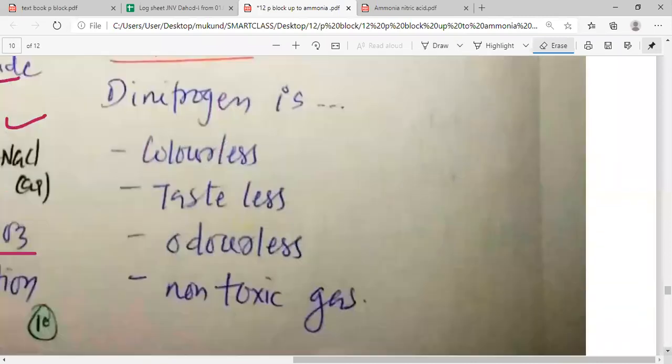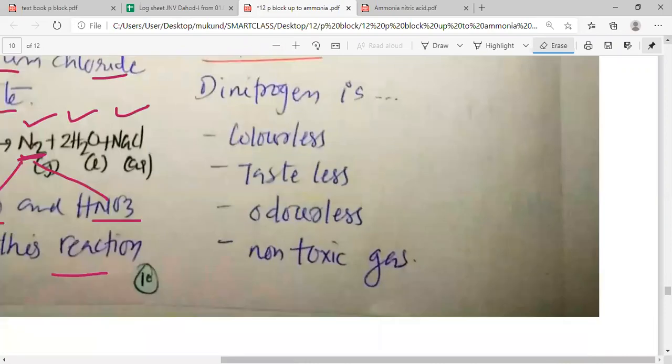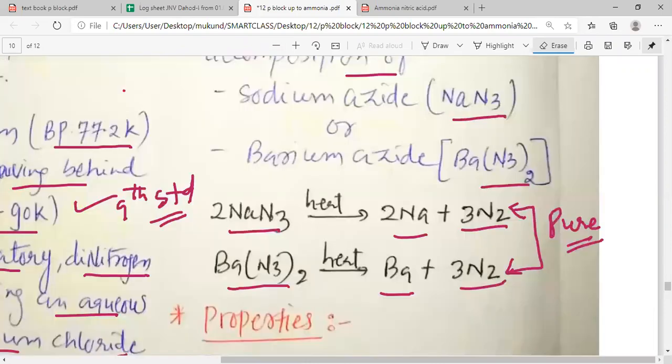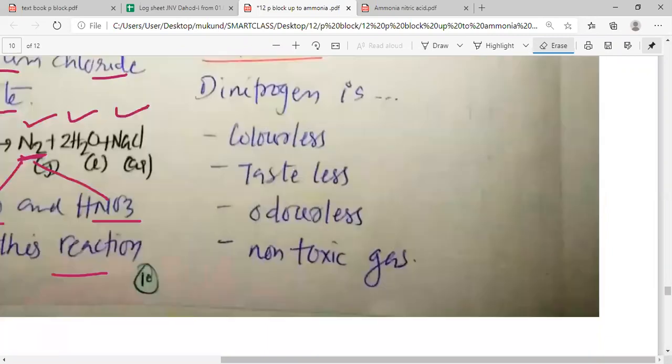Now there are various properties of dinitrogen. So let's look into the various properties of dinitrogen. Dinitrogen is, my dear students, colorless, tasteless.